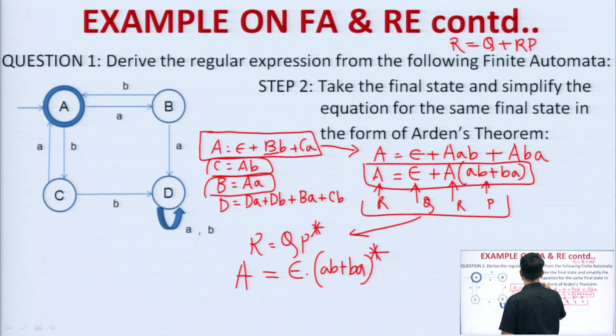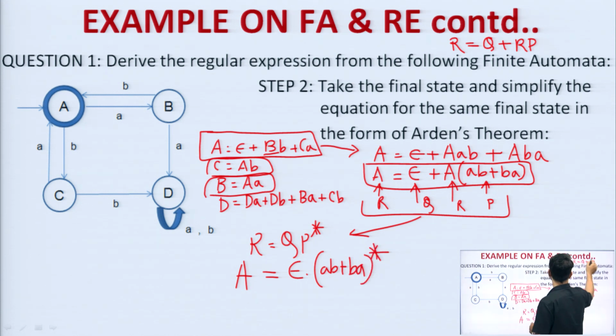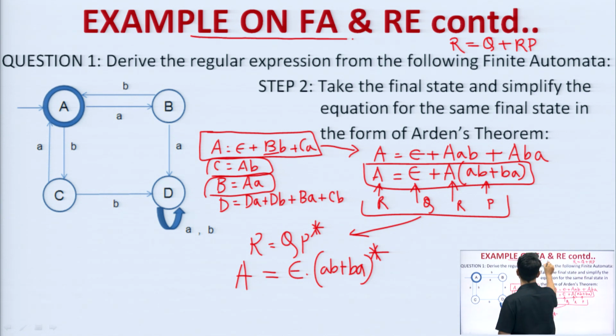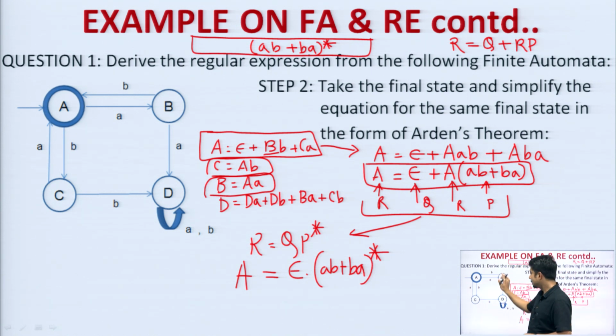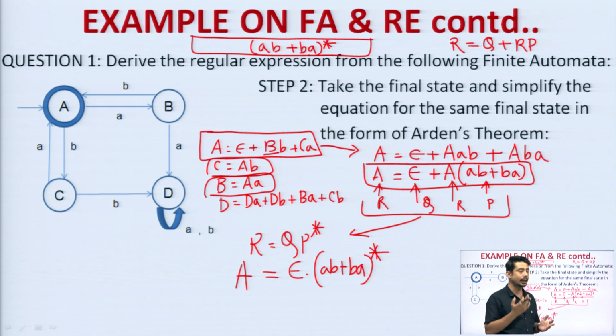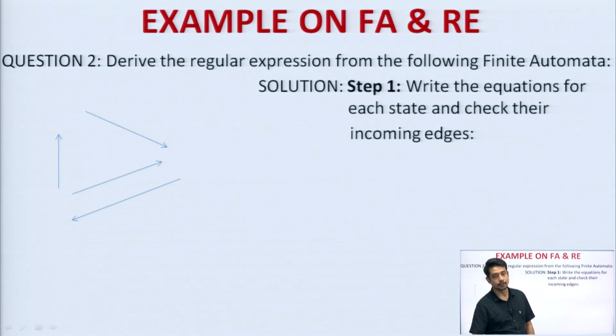Therefore, the final regular expression for this question will be A B plus B A whole to the power asterisk. So, this is how I got the expression. So, this was the diagram and I got this expression by solving using Arden's theorem, and this is a very limited case or unique case where you will be getting this particular solution in the first expression only. In maximum of the questions you will be getting more number of expressions to solve.